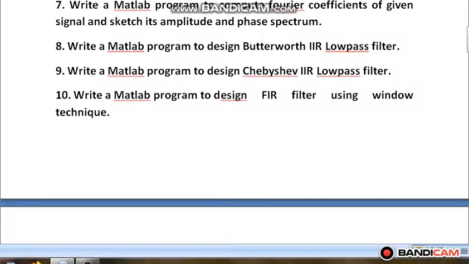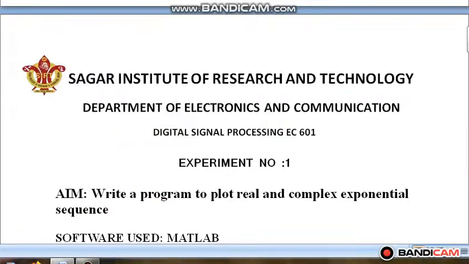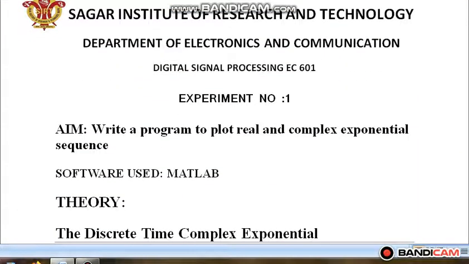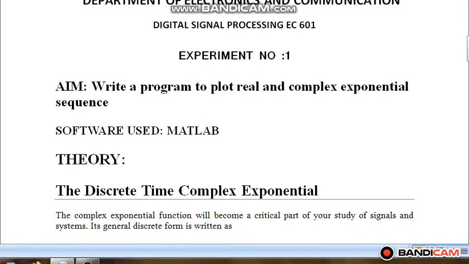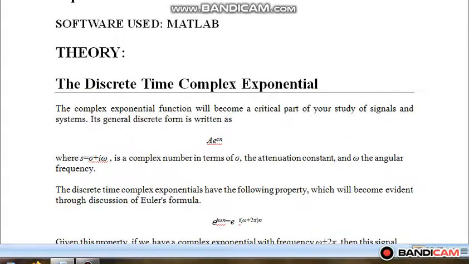Now firstly I'll discuss my first experiment, which is to write a program to plot real and complex exponential sequences. I have already discussed that the software which I'll be using for performing the experiments is MATLAB. First, I have discussed theory here. I have given the expression for discrete time complex exponential.